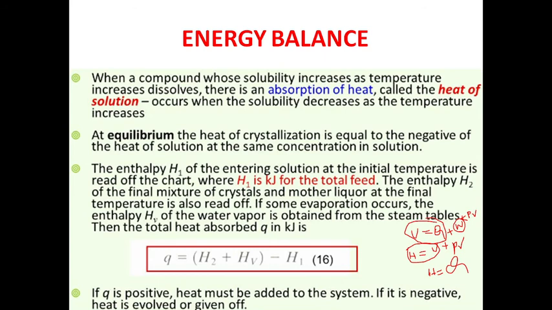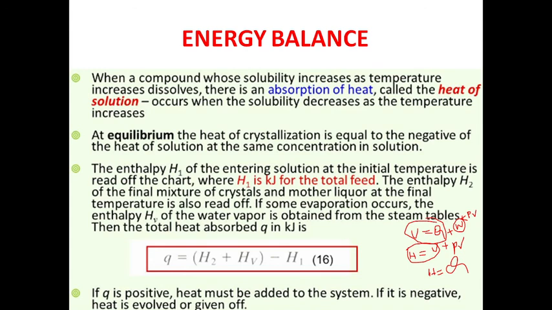Capital H2 is the enthalpy of the final mixture of crystal and mother liquor at the final temperature, that is T2. At T2, read the H2 value from the graph. If some evaporation occurs, the enthalpy HV of the water vapor is obtained from the steam table. At the temperature, read the HV value from the steam table. Total heat absorbed is Q in kilojoule.